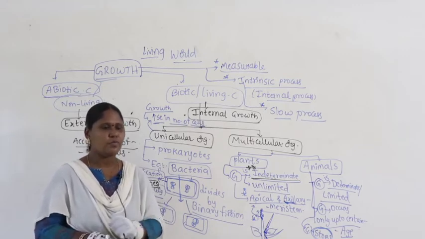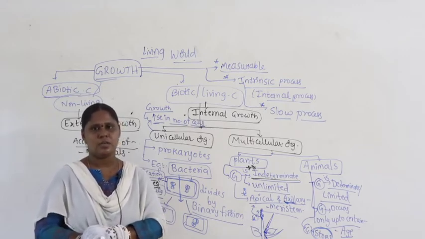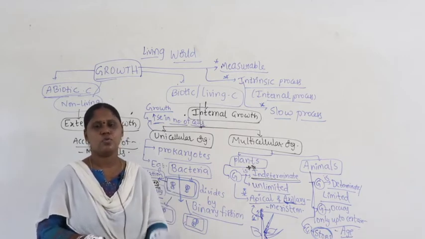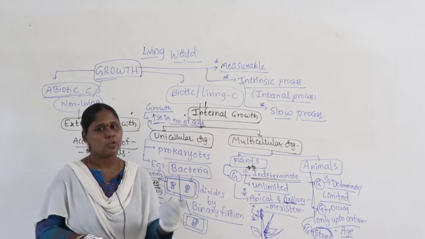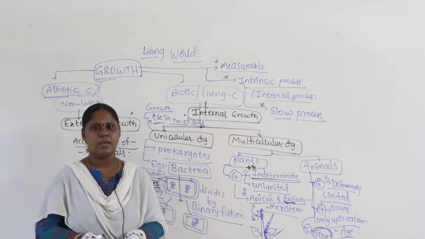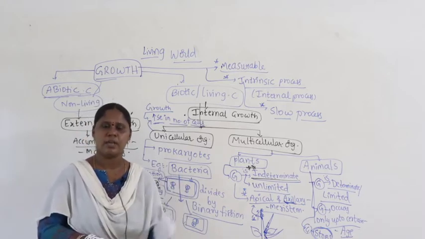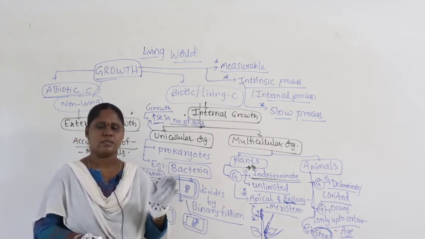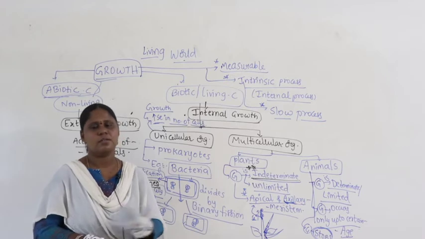Mother also doesn't know how the baby is growing. She knows that yes, the baby is growing, but how, the mother also cannot answer.